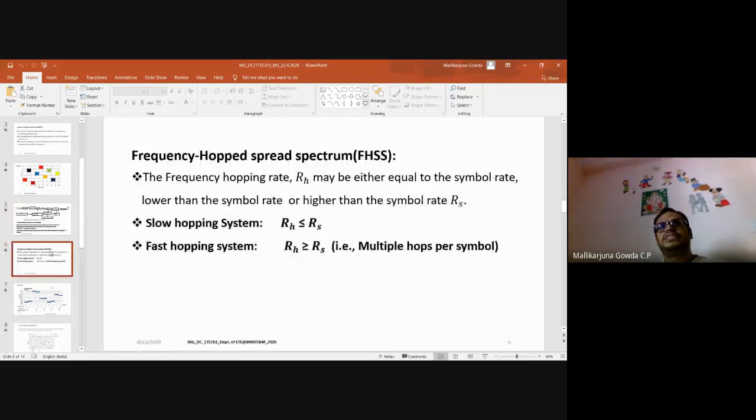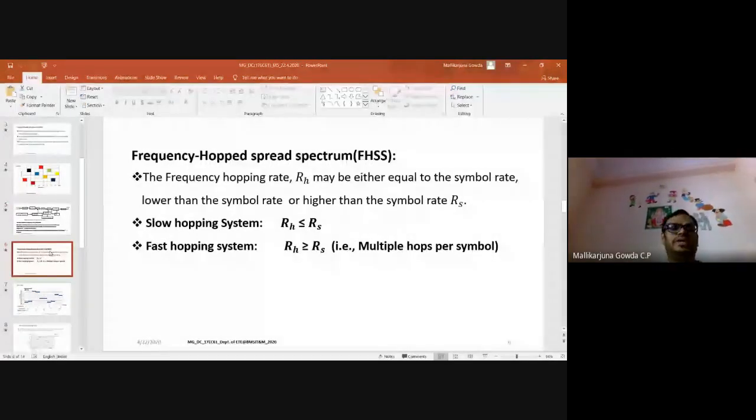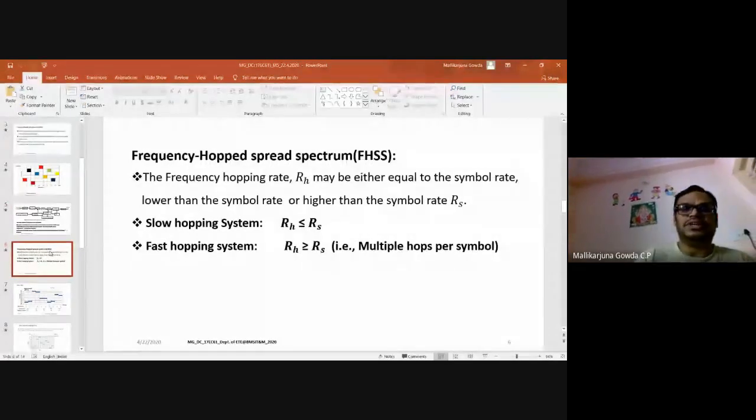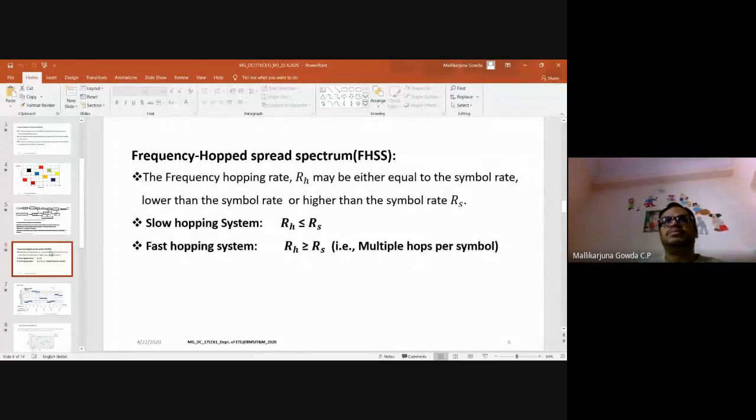Okay, so as I said, depending upon the frequency hopping rate, it may be equal to the symbol rate, or lower than the symbol rate, or higher than the symbol rate. So these are the 2-3 possibilities, right? The frequency hopping rate of the modulated signal may be equal to, lower than, or higher than the symbol rate.